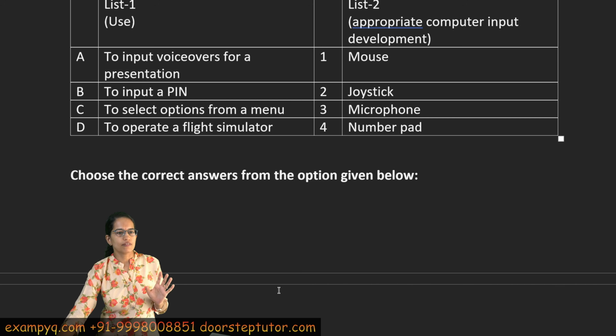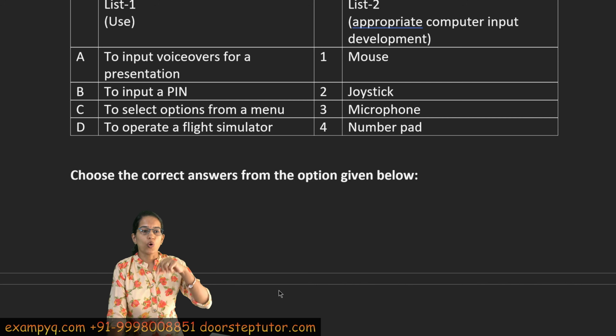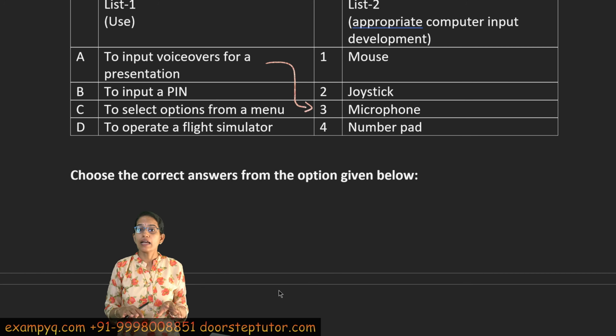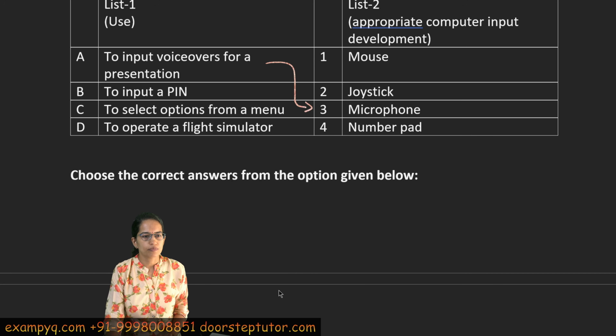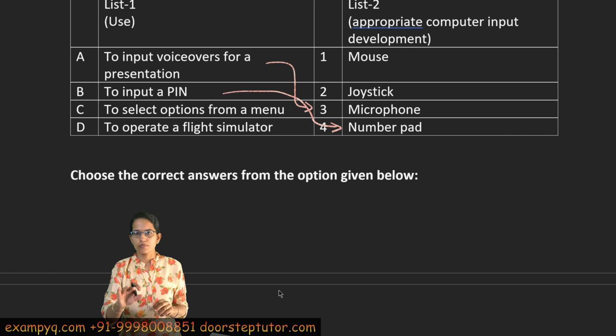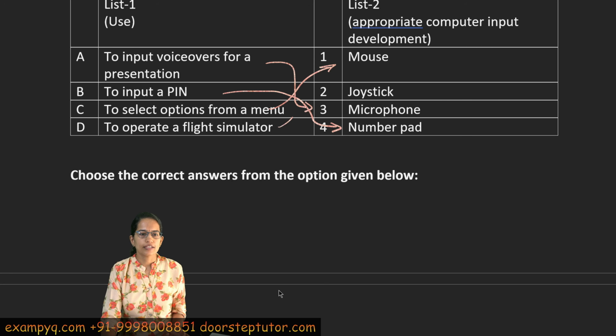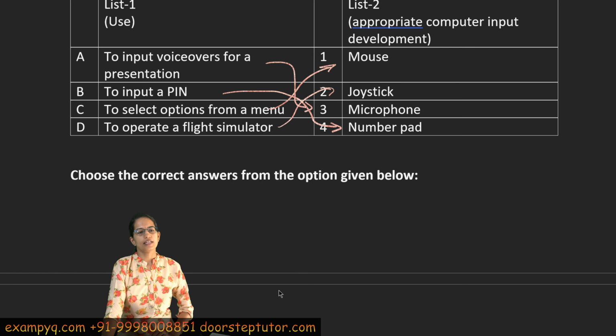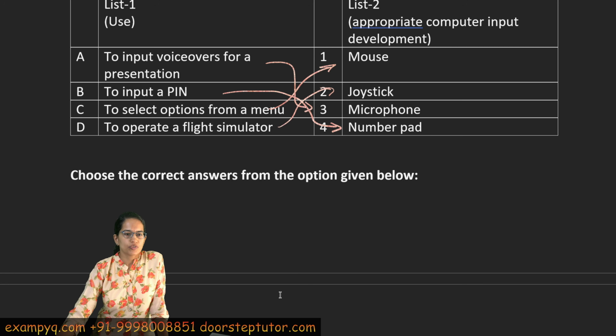Now this is again a very simple question. To input voice over a presentation, I would need a mic, or what we call a microphone. To input a pin, I would need a number pad. So pin is any password, right? So that's what a pin is. This would be number pad. To select the options from the menu, I would use my mouse to scroll. So this would be mouse. And to operate a flight simulator, I can use a joystick. Right? So these are the correct matches for this question.